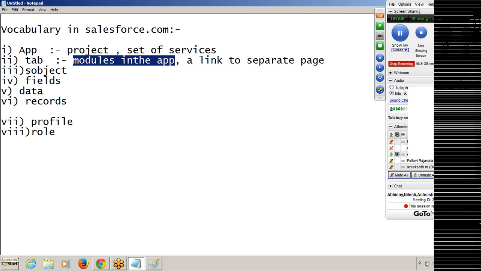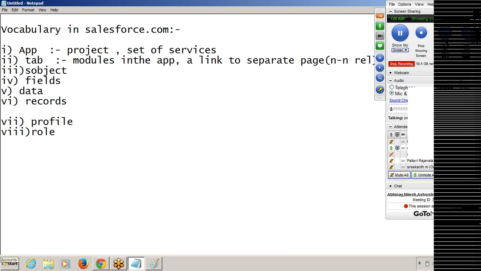So what is the relationship between application and tab? Between application and tab, we have a many-to-many relationship. That means one application can contain n number of tabs, and one tab can appear in n number of applications.